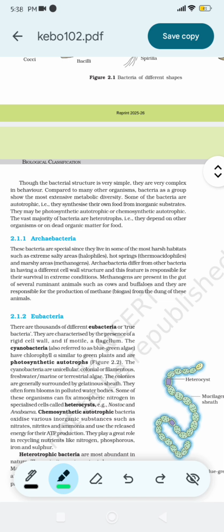Some of the bacteria are autotrophic. For example, they synthesize their own food from inorganic substrates. They may be photosynthetic autotrophic or chemosynthetic autotrophic. The vast majority of bacteria are heterotrophs. They depend on other organisms or dead organic matter for food.